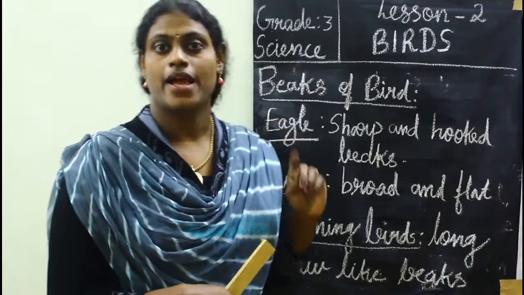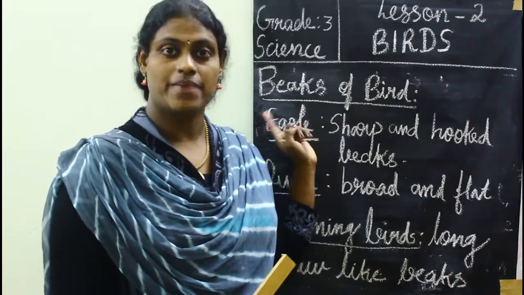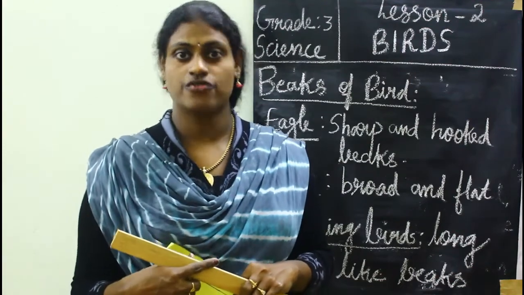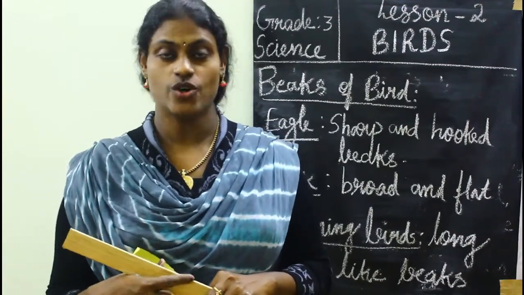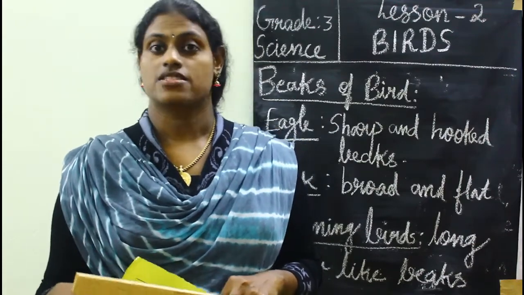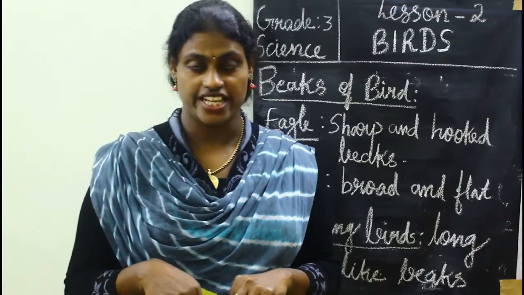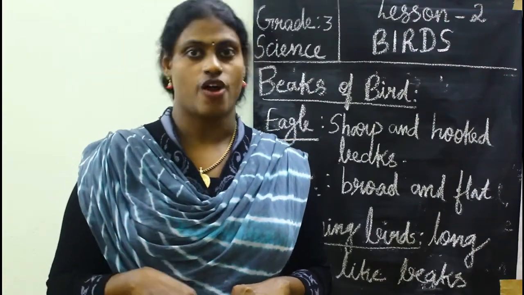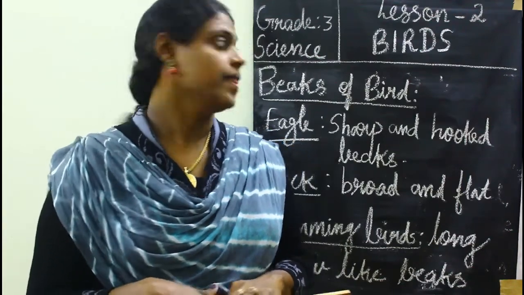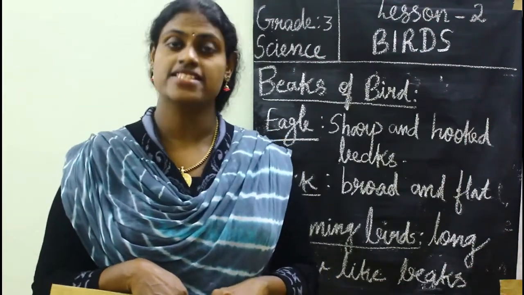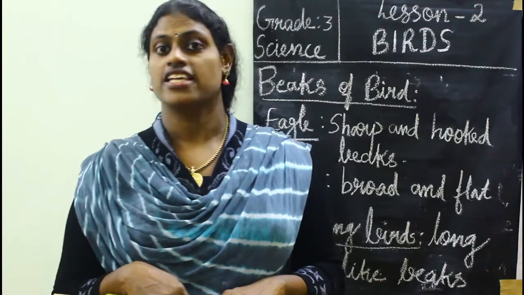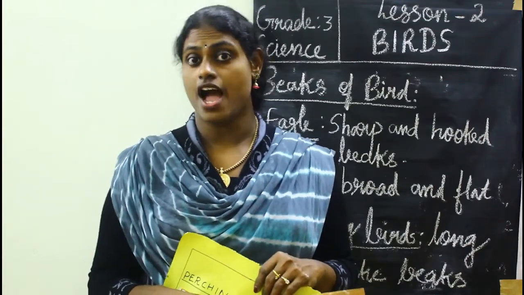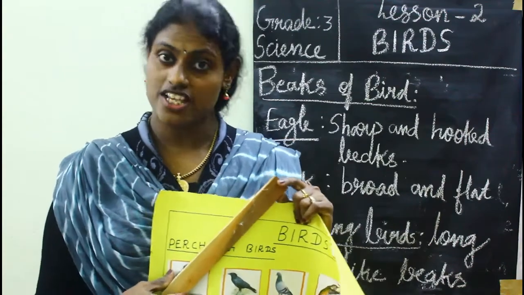So next is beaks of bird. Birds have beaks, right? With the help of the beaks, the birds eat their food. Okay. So birds do not have teeth. So depending on the food they eat, the size and shape of the beaks will change. So for example, hummingbird. Hummingbird is the smallest bird.